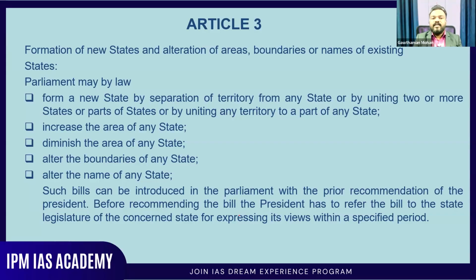Okay, so like that, new states were formed, Telangana and Andhra. It was only Andhra Pradesh, but now you can see that it is Telangana. Bifurcation of the state happened, and two union territories were formed recently, Ladakh and Jammu and Kashmir. Jammu and Kashmir was a state then, but now it is a union territory. So all these things are actually possible inside the country with this article only. So this article is giving that authority to make all these changes.